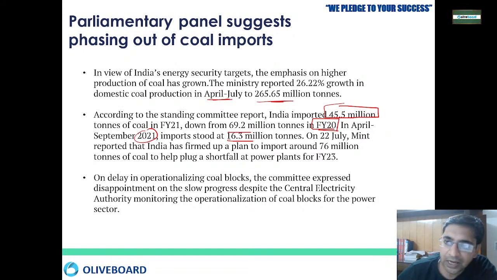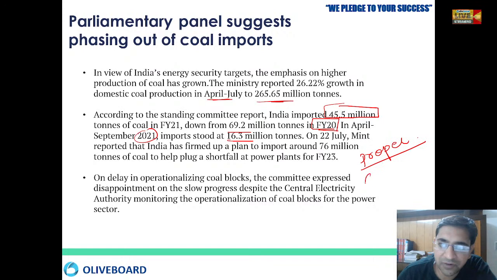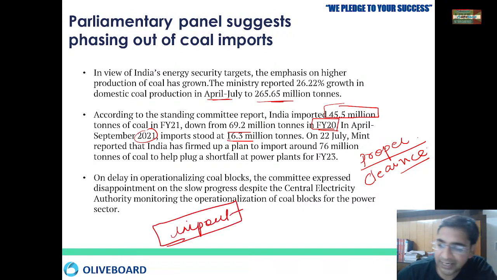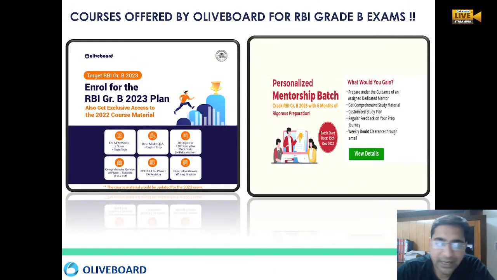But if we are not framing proper policies, if we are not providing a good amount of clearance to our coal blocks, and if there is very slow progress in allotting the coal blocks, we may be forced to import coal again, which will be a setback to our Atmanirbhar Bharat policy. So guys, this is all for today.